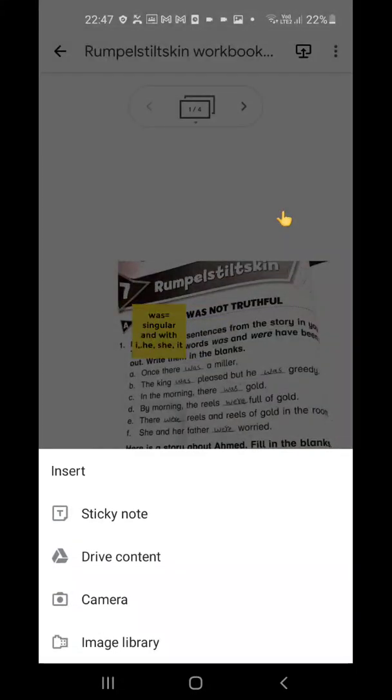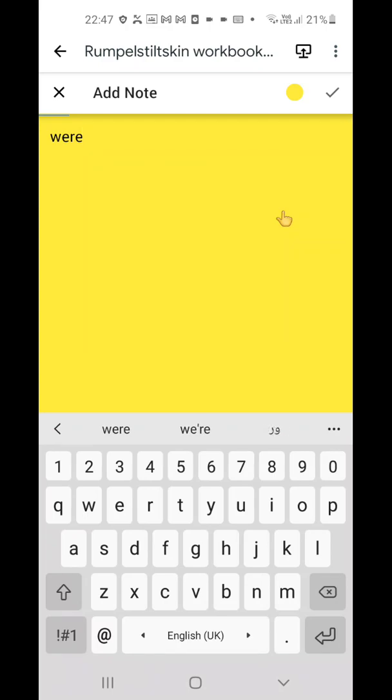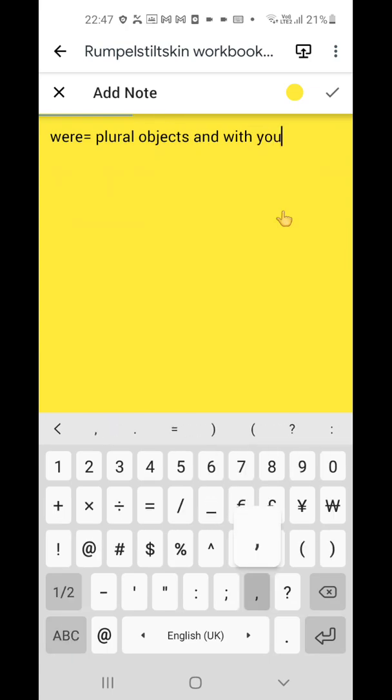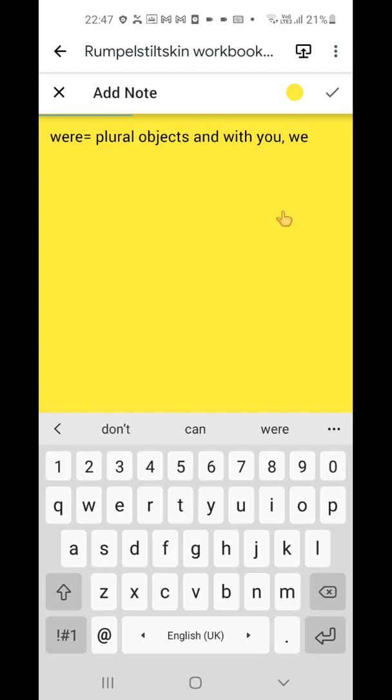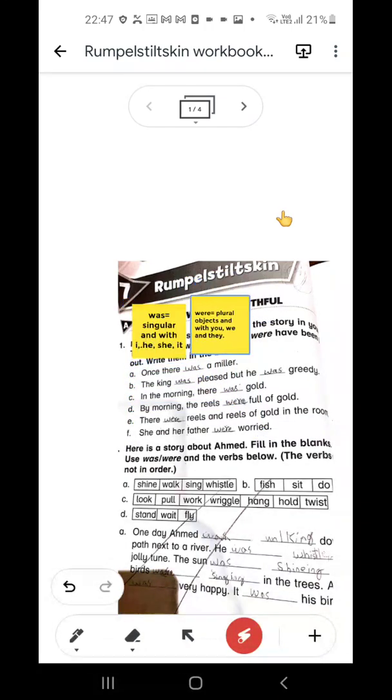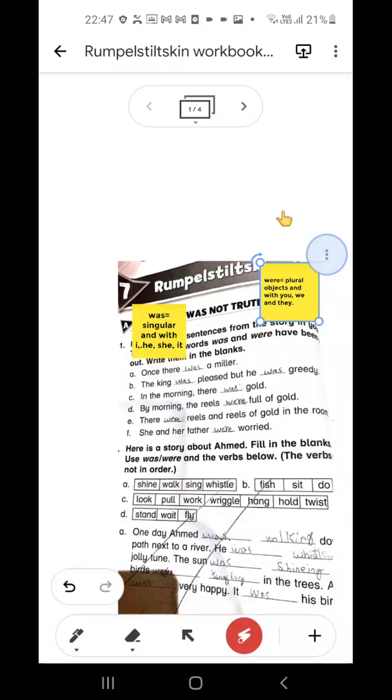And when to use were? We will always use were with plural objects, and with you, we, and they. Understood? This is just a simple concept, or you will say things to be remembered, right? So we are going to fill the blanks now. Then you will be more clear about it.